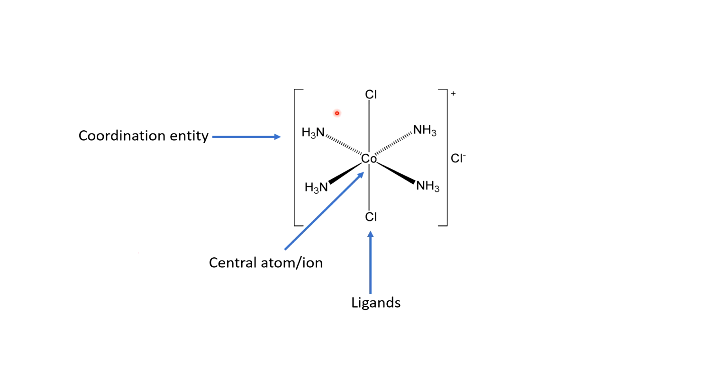There will be ligands surrounding the metal ion, making a coordinate bond with the metal. Ligands can also exist outside the coordination sphere, and those have ionic interaction with the metal center, while the ligands inside the coordination entity have a covalent coordinate bond with the metal center.